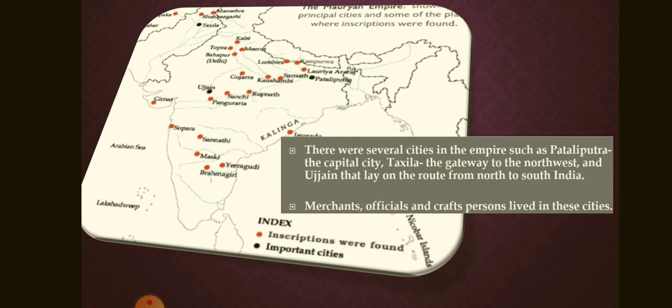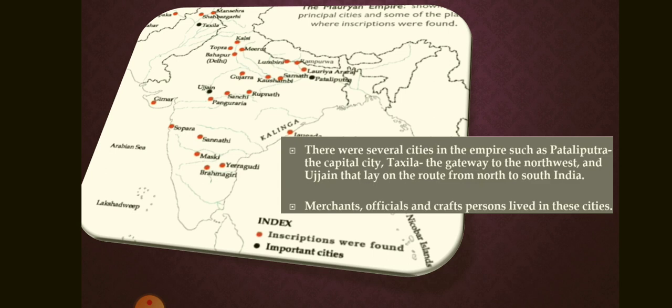There were several cities in the empire. These included the capital Pataliputra, Taxila and Ujjain. Taxila was a gateway to the northwest, including Central Asia, while Ujjain lay on the route from north to south India. Merchants, officials, and craftspersons probably lived in these cities.